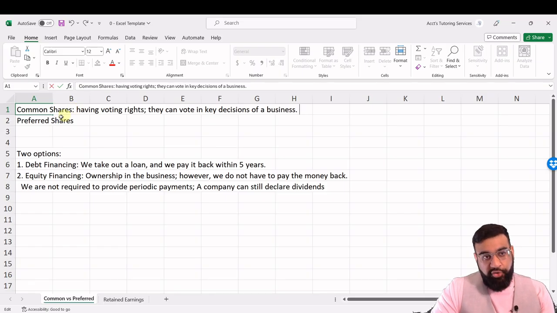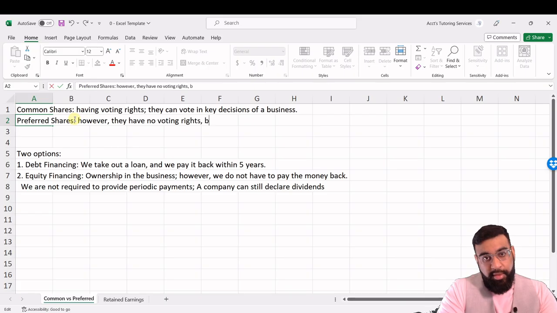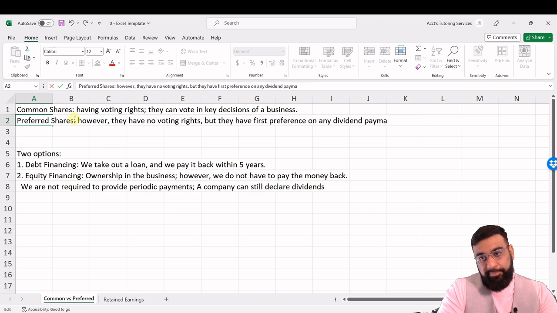Preferred shareholders also have ownership in the business. However, they have no voting rights, but they have first preference on any dividend payments the company makes.